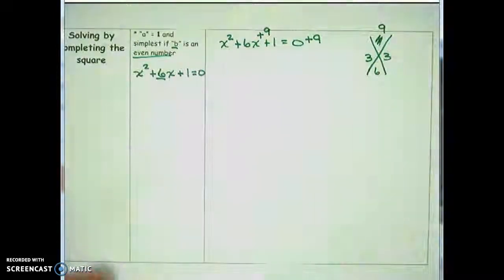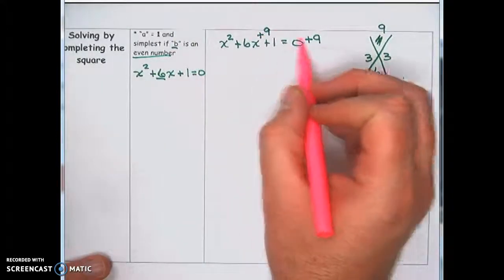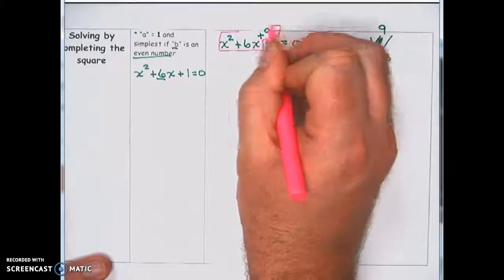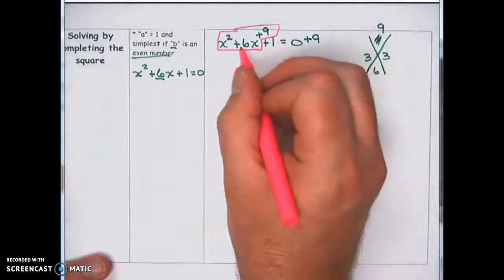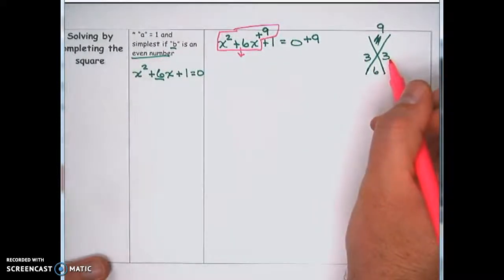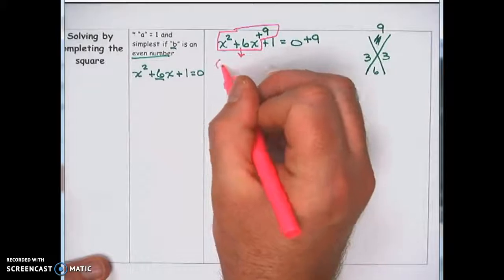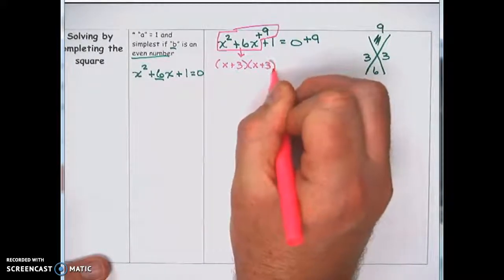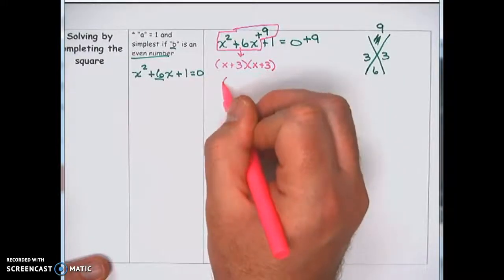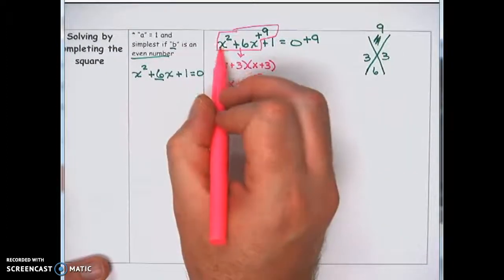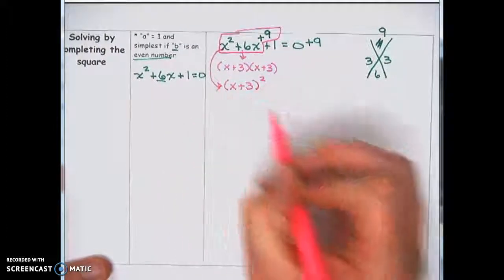And then to make sure that we keep everything balanced or equal, we're going to add it to both sides. So I'm going to add the 9 here and add the 9 here. So that way this x squared plus 6x plus 9, that trinomial, becomes x plus 3 times x plus 3 if we wrote those factors out. Well, instead of writing out x plus 3 times x plus 3, which we could, what we do instead is write that x plus 3 times itself as x plus 3 squared. So this pink part here turns into x plus 3 squared.